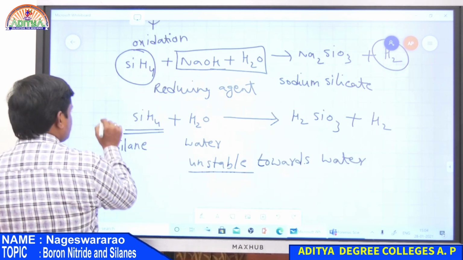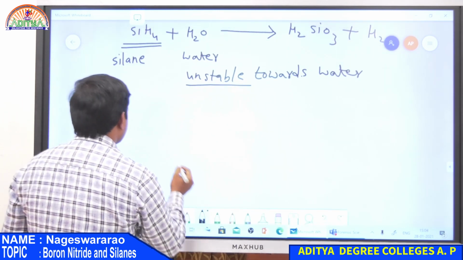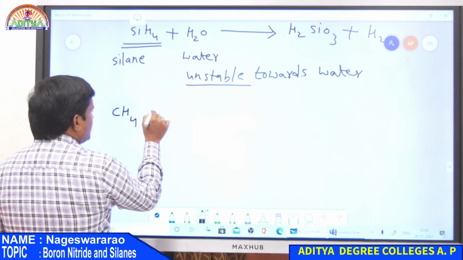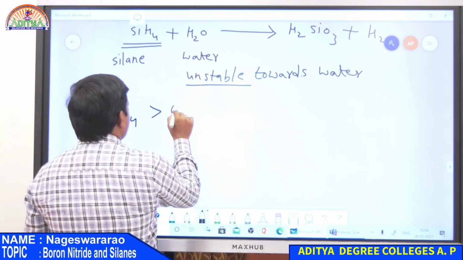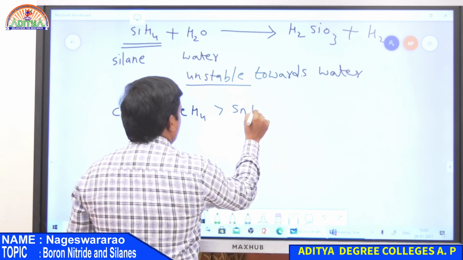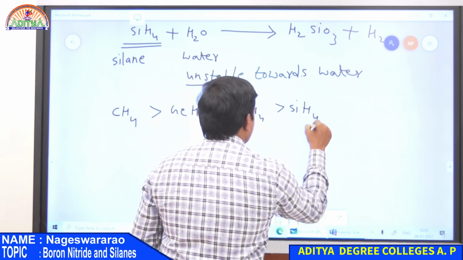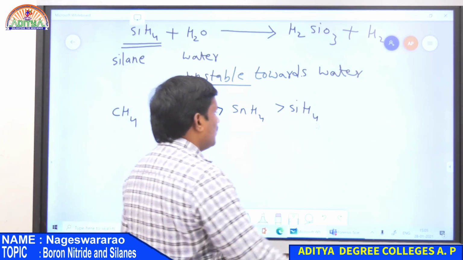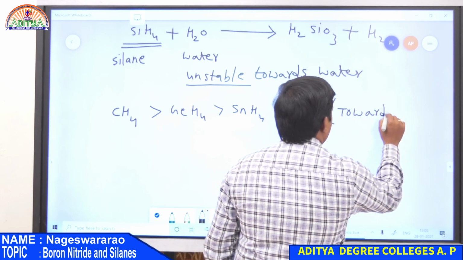And also, the stability of hydrides towards water is given by CH4, which is the most stable hydride. And then germanium, and then tin, and finally SiH4. So this is the stability of hydrides of the carbon family towards water.